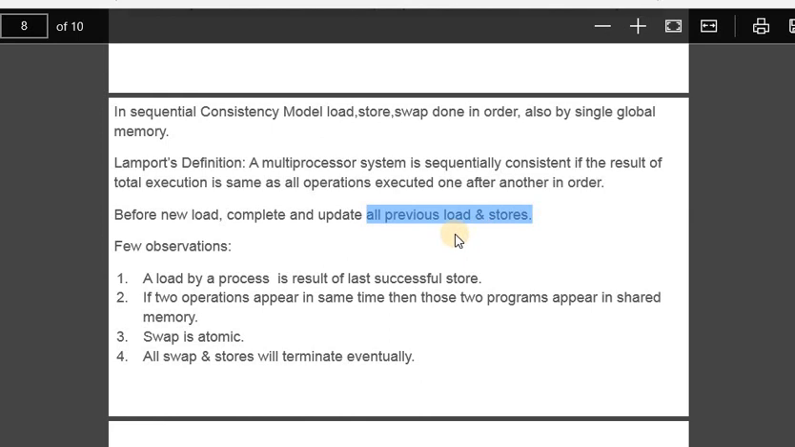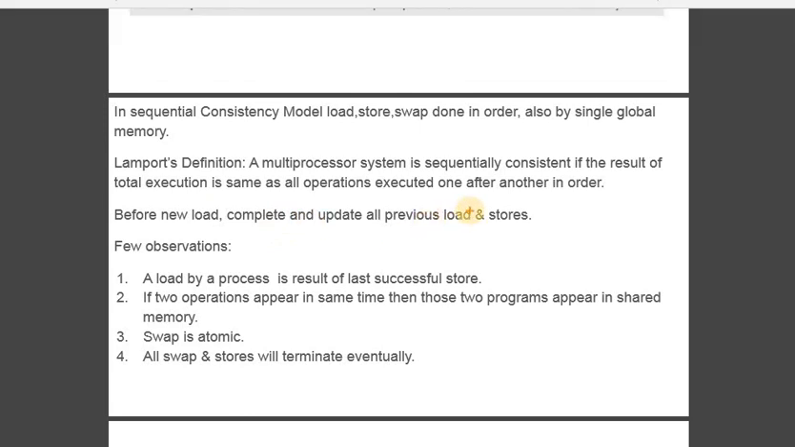Okay, so before you take a new load operation, try to finish all loads and stores. What happens if I don't finish is, if any of the processes wanted to store a result and it is not yet stored, that means for the new load I will take old data. So that should not happen, old data. To avoid that, if any load and store are pending, try to finish, update the result, and then take a new load. Okay, so a few observations done by Lamport.